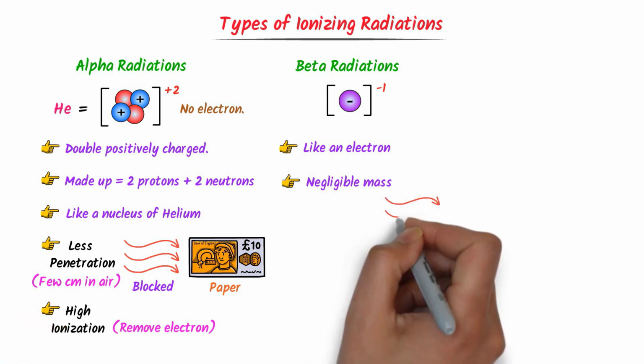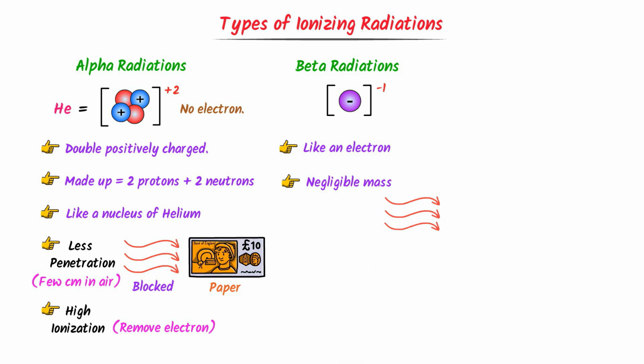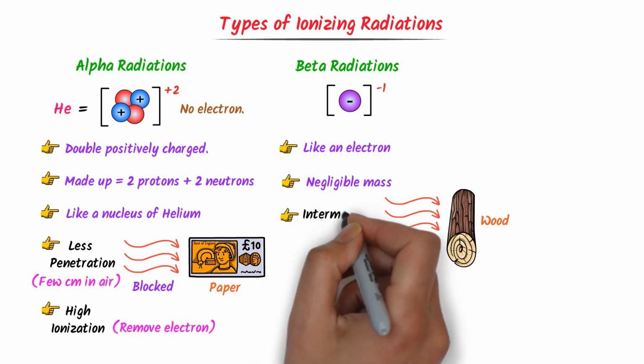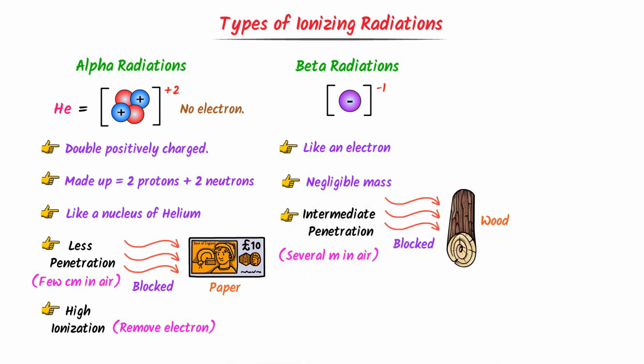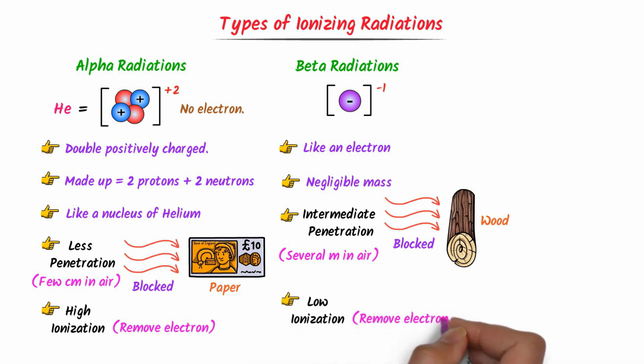They can easily penetrate through a paper, but they are blocked by wood. For example, they can travel several meters in the air. Thirdly, due to tiny size, they have moderately ionizing power. Hence, note down all these important points.